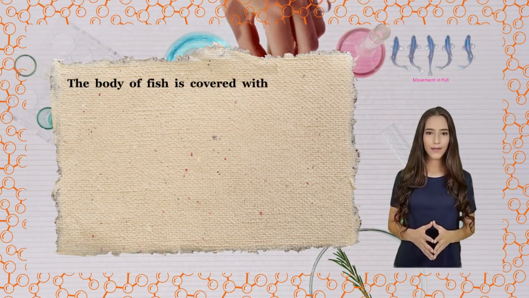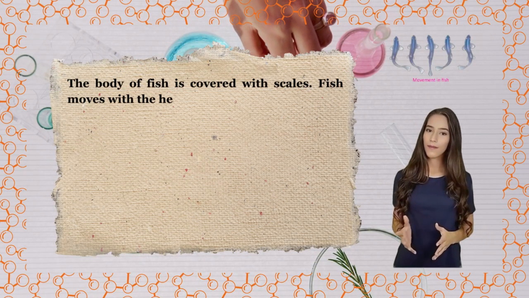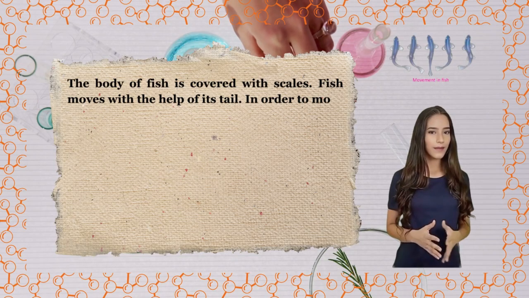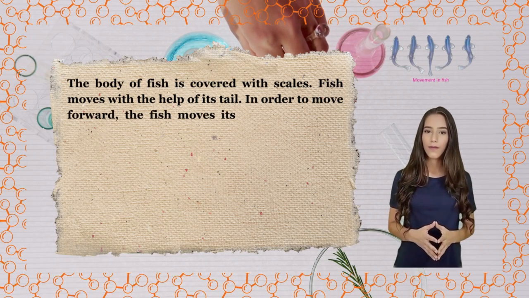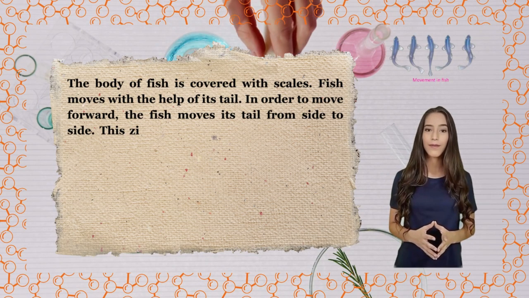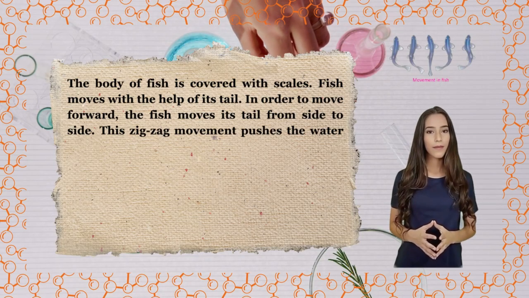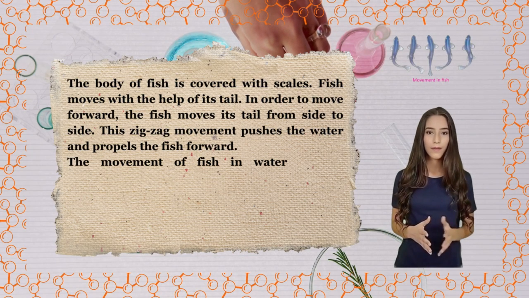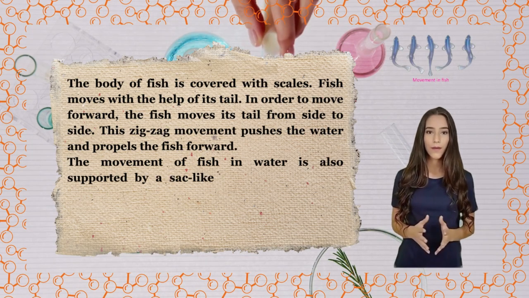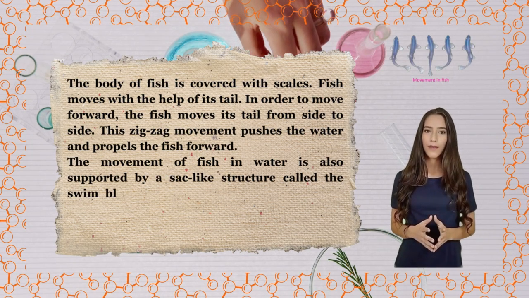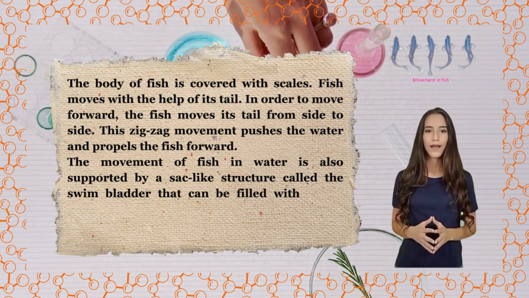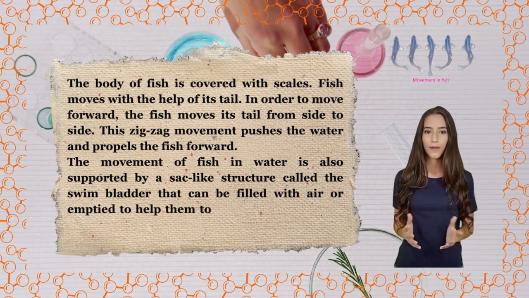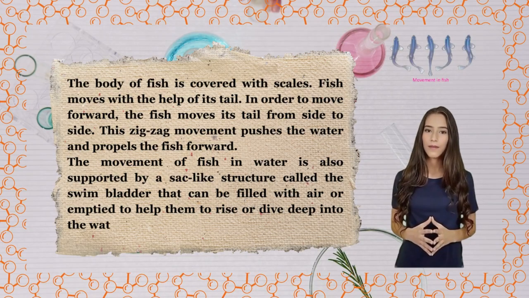The body of fish is covered with scales. Fish moves with the help of its tail. In order to move forward, the fish moves its tail from side to side. This zigzag movement pushes the water and propels the fish forward. The movement of fish in water is also supported by a sac-like structure called the swim bladder that can be filled with air or emptied to help them to rise or dive deep into the water.